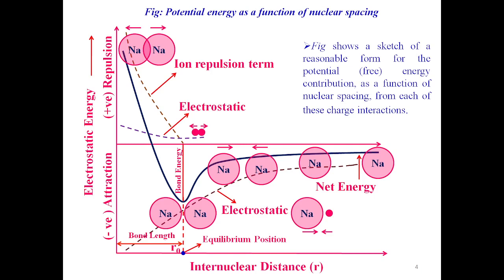This picture indicates electrostatic or cohesive energy variations with respect to internuclear distance. As evidenced from the plot, the net potential energy is drawn under the influence of the ion repulsion term, free electron repulsion, and metal ion free electron attraction. The dark blue line represents net energy here. As indicated, the upper and lower dotted positive sloping curves represent the ion repulsion and free electron repulsion respectively.